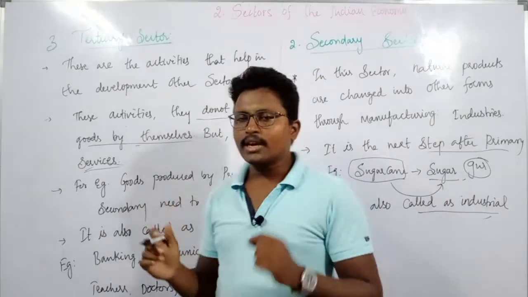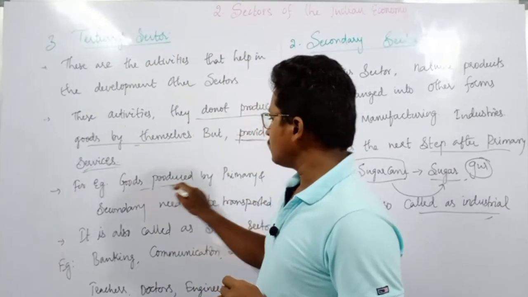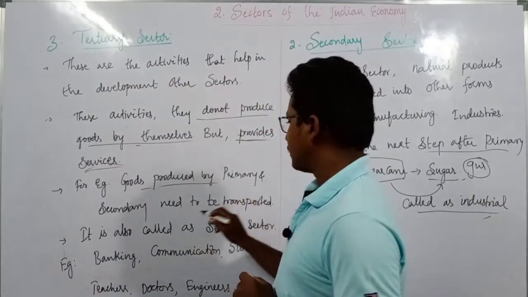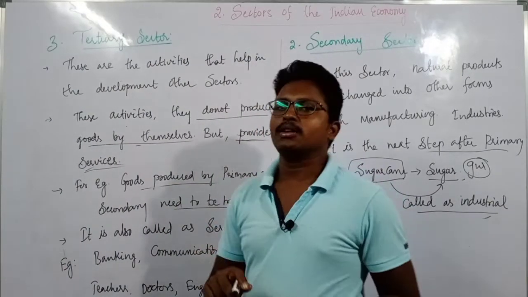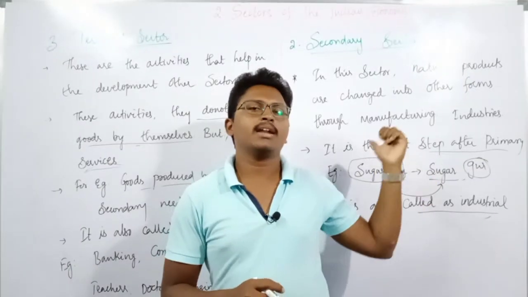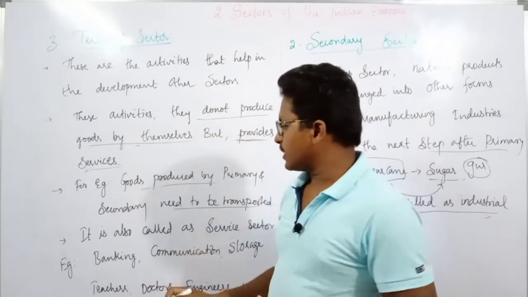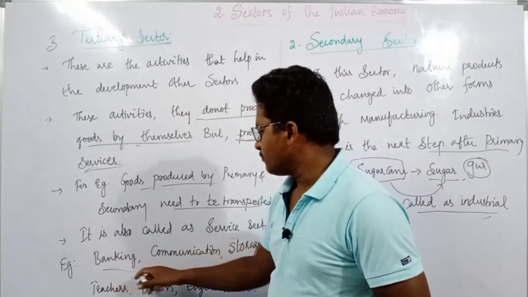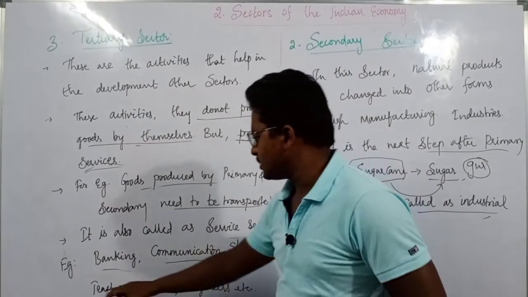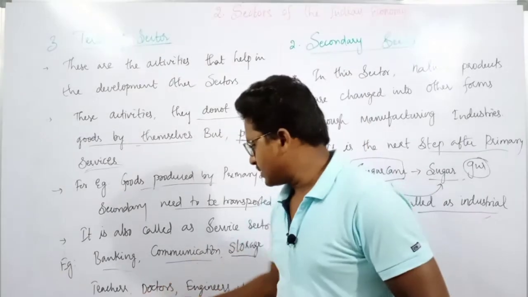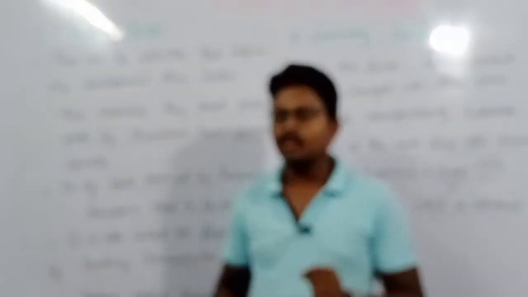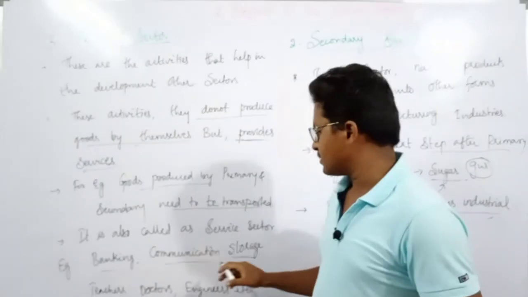And the examples you can take are that goods produced by the primary and secondary sectors need to be transported. Just now I mentioned sugarcane, which needs to be transported. Other than that, you can also take some other examples such as banking, communication, and storage, and we will discuss these things later. But before that, the main examples are banking, communication, and storage.